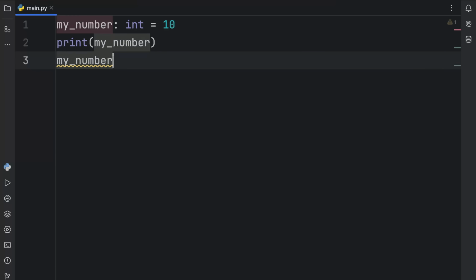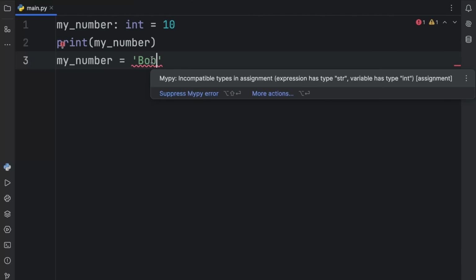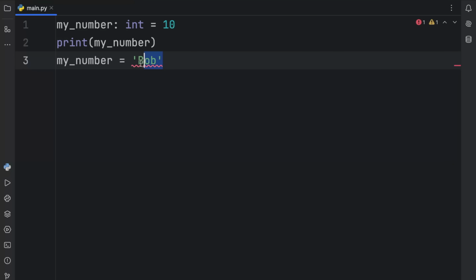Now, at any point, if I were to change my number to a string, such as Bob, I'm going to get this syntax highlighting by MyPy that I have an incompatible type because I inserted a string here when it expected an integer. And this warning can save us a lot of trouble in the future before we run the code.